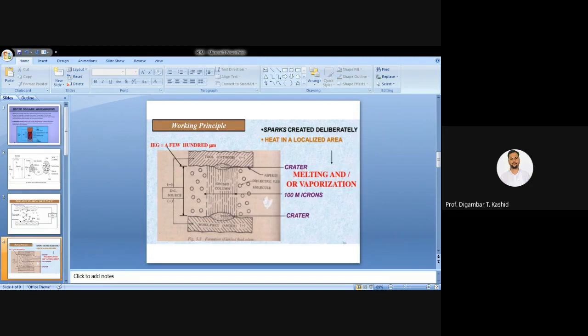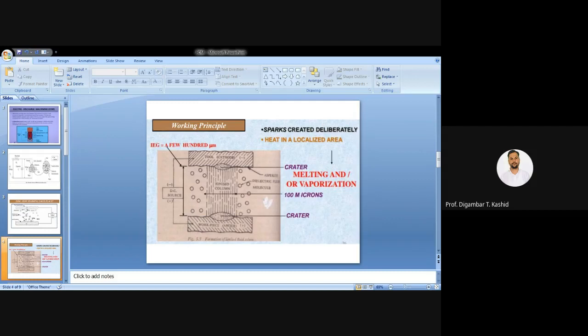Now, when one spark is generated, due to the single spark the material will be molten and vaporized, so you will get the vaporized material. This kind of craters, whatever I am showing here, occurs on the surface of your workpiece. And whatever zone I have shown here, that ionized column, you can also call it the ionized column.